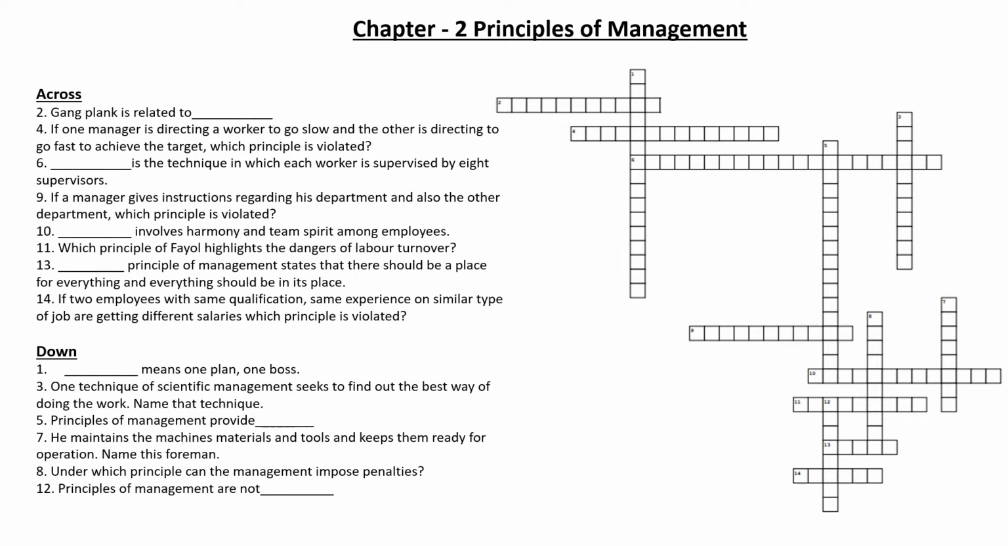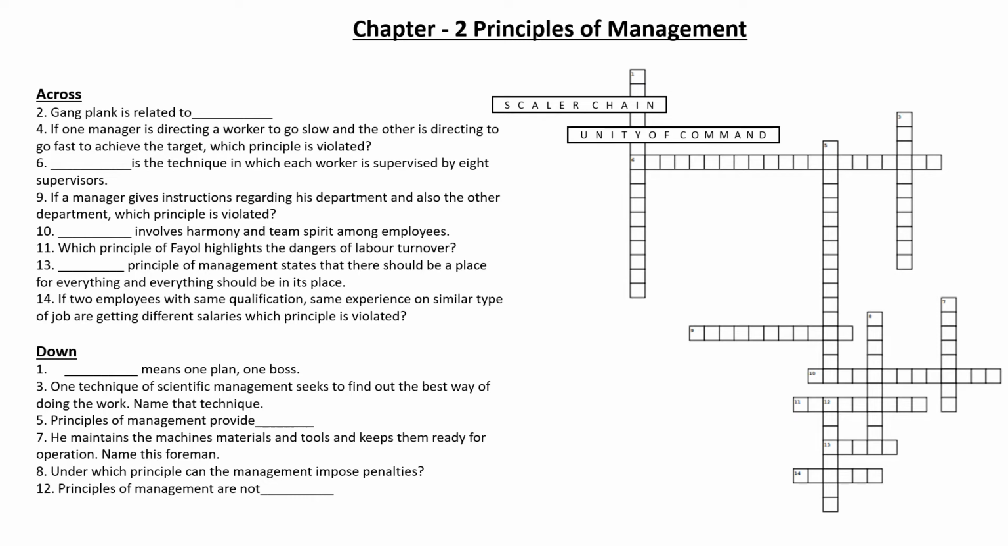Gangplank is related to. We all know that gangplank is an emergency provision provided by a principle called scalar chain. Number 4: if one manager is directing a worker to go slow and another is directing to go fast to achieve the target, which principle is violated? In this case, this particular worker is getting instructions from two different managers. So confusion and chaos is certainly going to arise in such a situation. So this is a violation of unity of command.